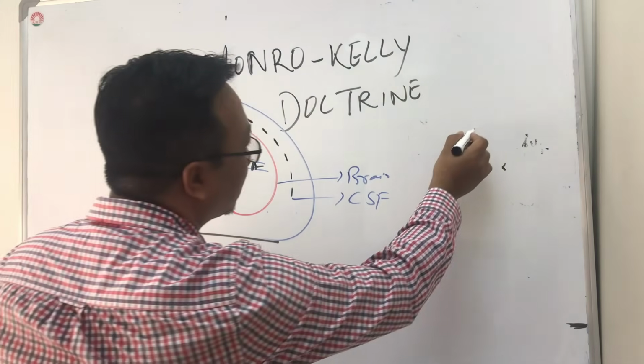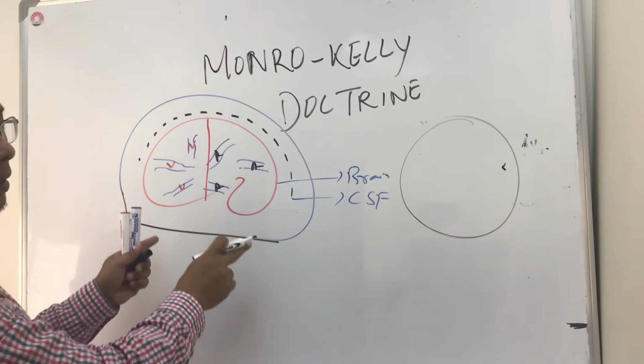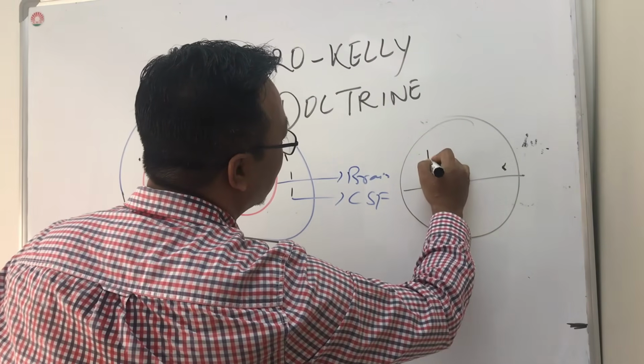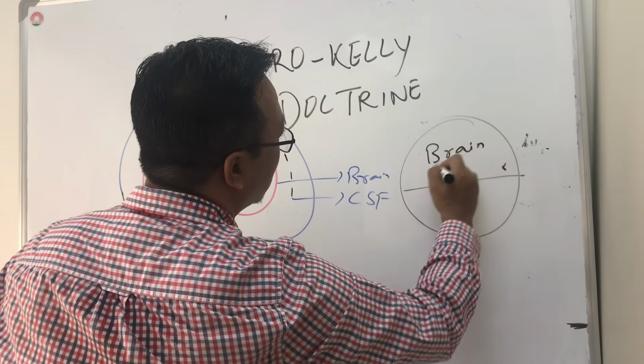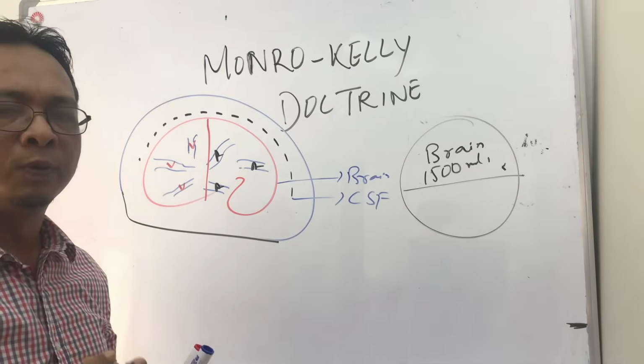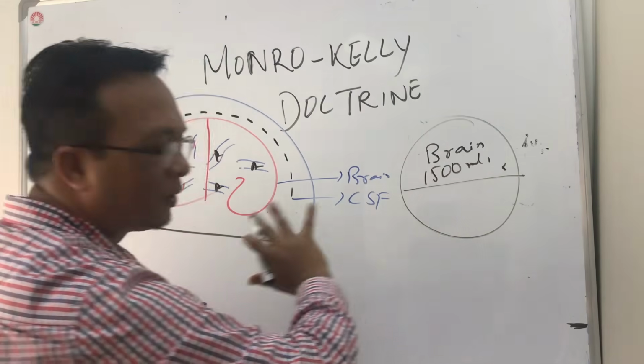Okay. So if we make a box like this, the brain occupies around 1500 ml out of this box. So this is the brain. It is around 1500 ml. It differs. Let's go for the number. Sometimes it is 1400, you can say. So I just make it a round figure, 1500 ml.